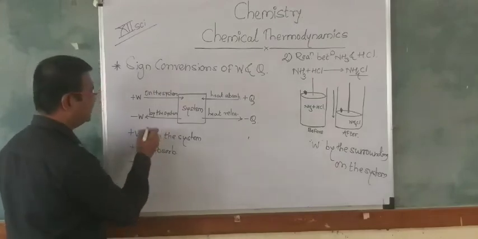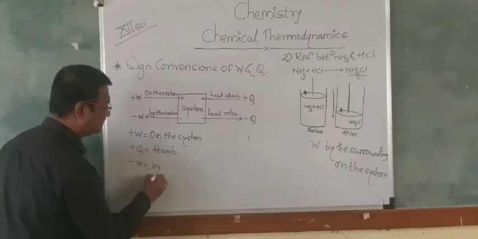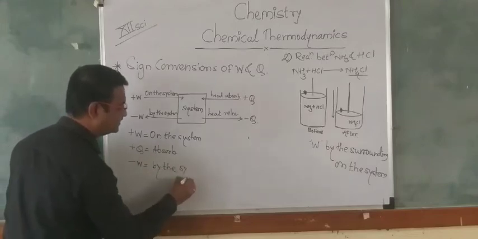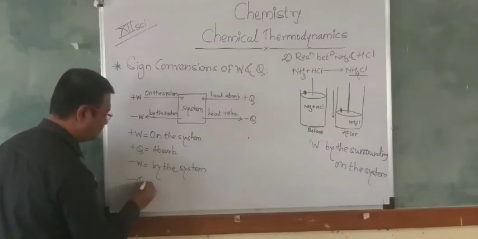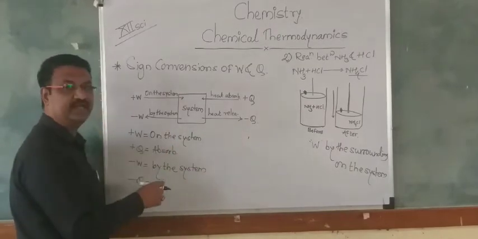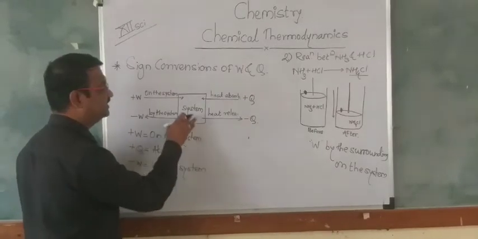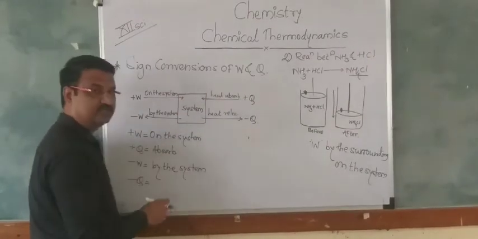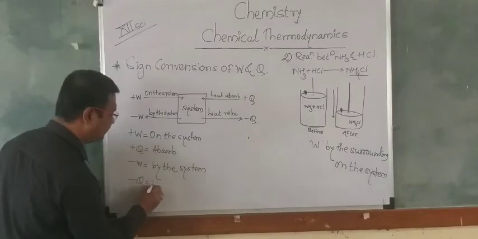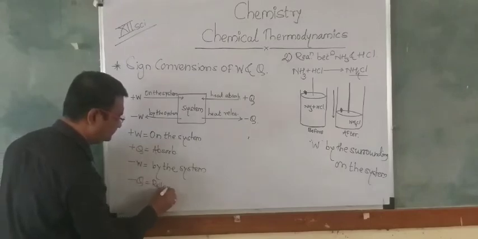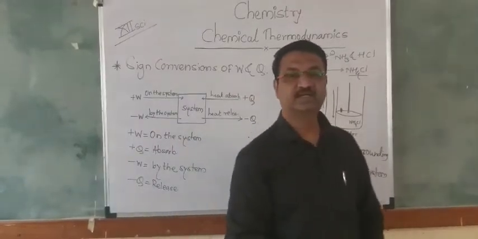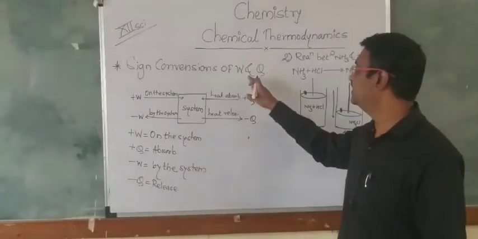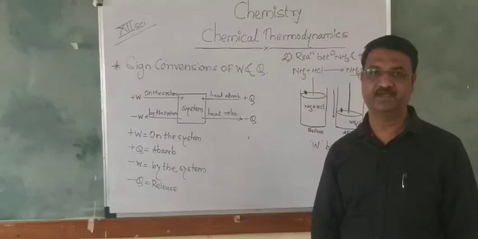So by the system the work is minus, and minus Q means heat or energy is released from the system to the surroundings. So that is the sign conventions of W as well as Q.